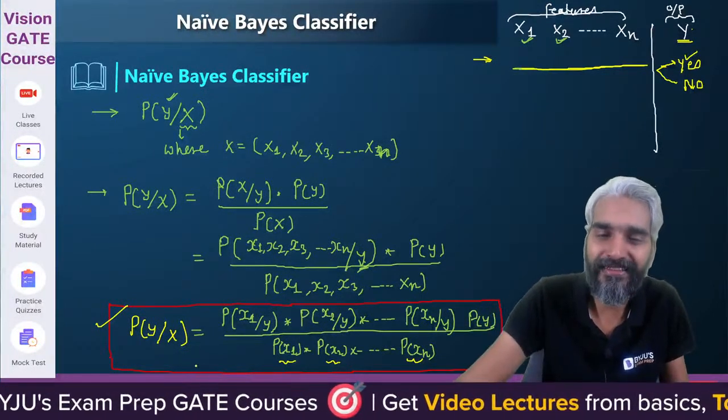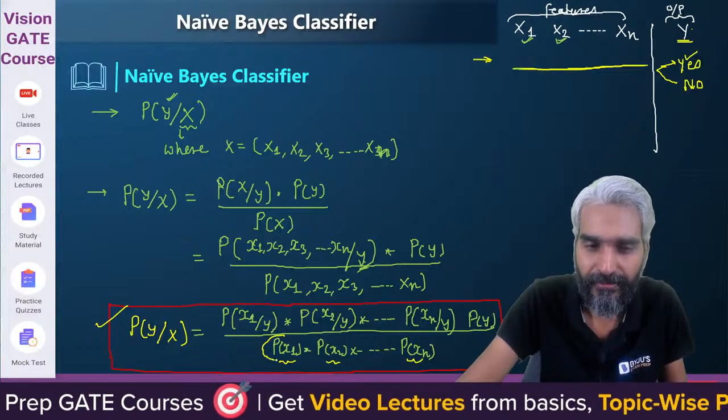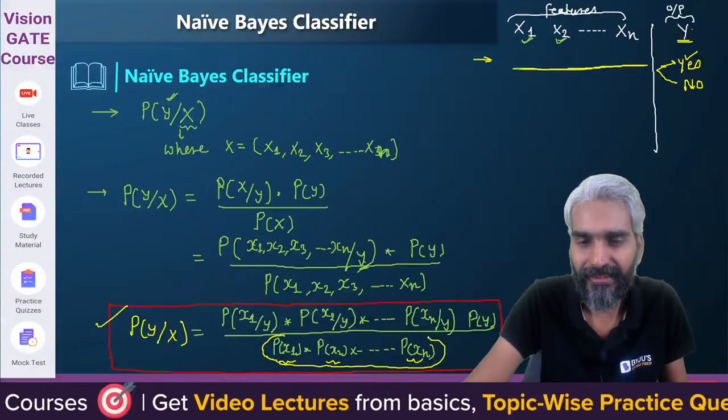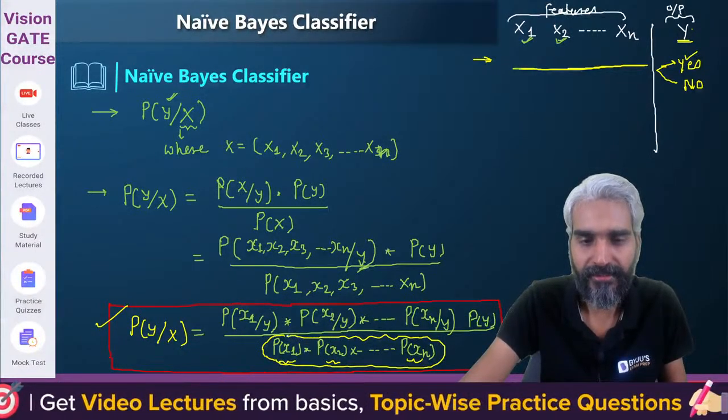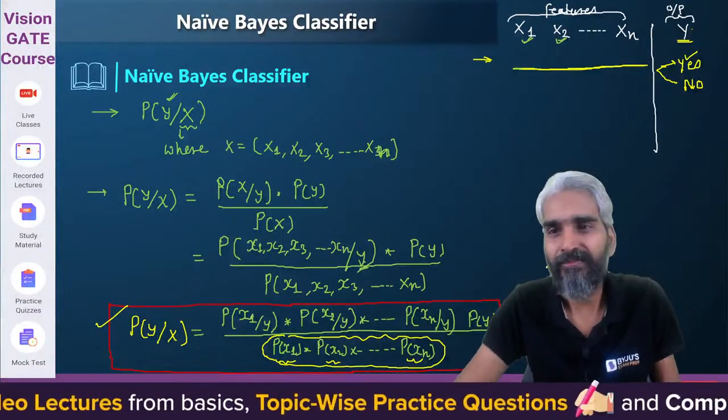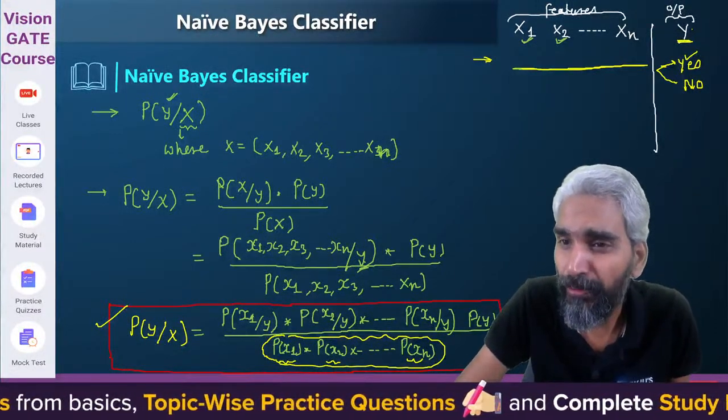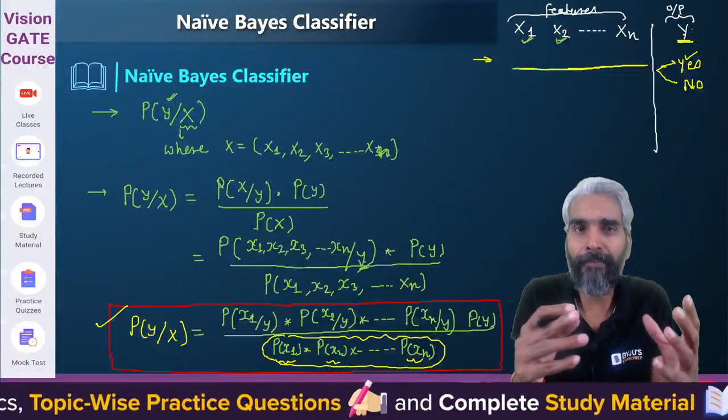This is the probability. Do you realize that this denominator is actually a constant? Yes or no? Another thing you need to understand is that we are saying the probability of y, but probability of y being what?